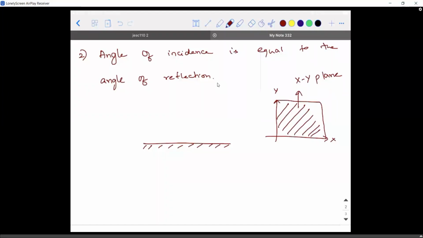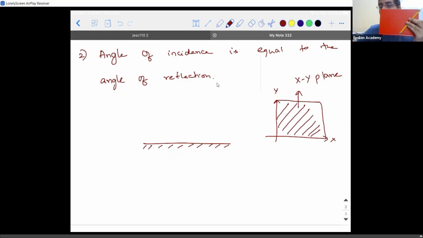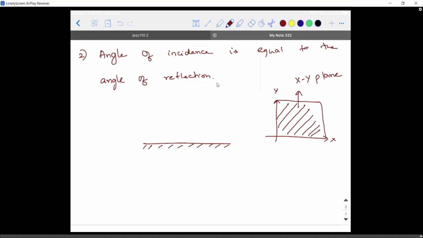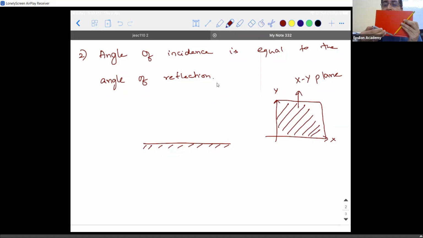XY plane. So according to the first law, the reflected ray should also be in the XY plane. It should not be something like this or something like this. You're able to visualize it? So if the incident ray is confined to the XY plane, the reflected ray also should be confined to the same XY plane.